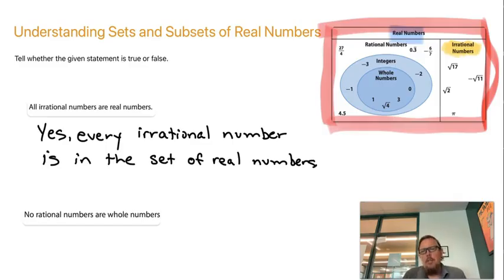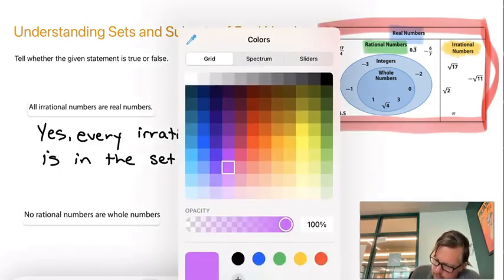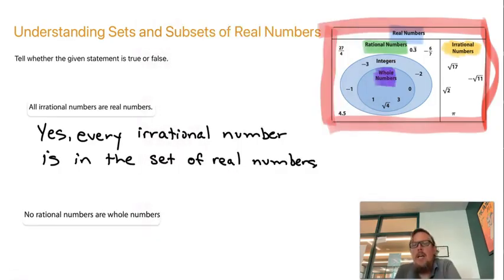No rational numbers are whole numbers. So let's go look at our rational numbers section. Rational numbers is over here on the left. No rational numbers are whole numbers. So whole numbers is right down, let's get a different color here. Whole numbers is right down in here. No rational numbers are whole numbers.